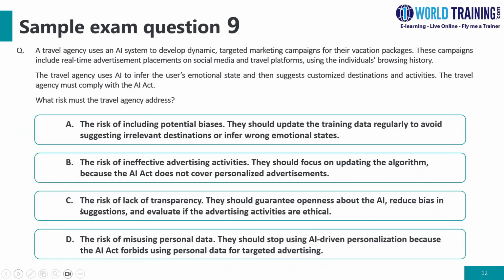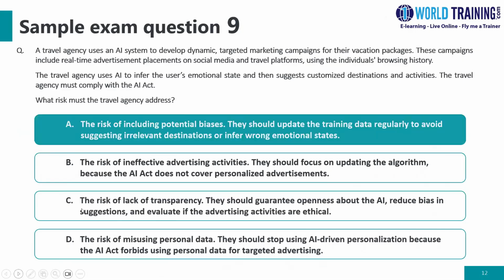Option A, update the training data regularly to avoid suggesting irrelevant destinations or inferring the wrong emotional states. Option B, the risk of ineffective advertisement activities. They should focus on updating the algorithm because the AI Act does not cover personalized advertising. Lack of transparency: they should guarantee openness about the AI. They should reduce the biases in the suggestions and evaluate if the advertisement activities are ethical. Option D, the risk of misusing personal data. They should stop using the AI-driven personalization. The right answer for this is option A.